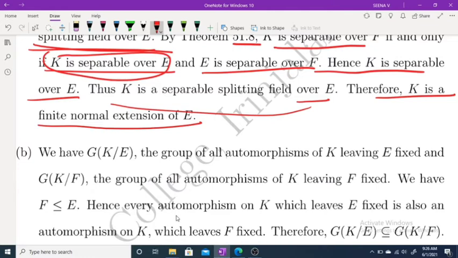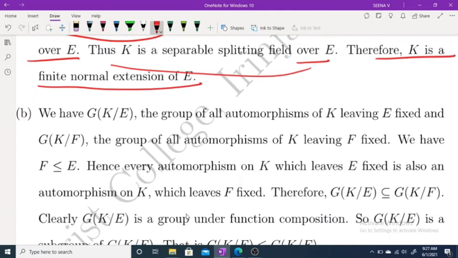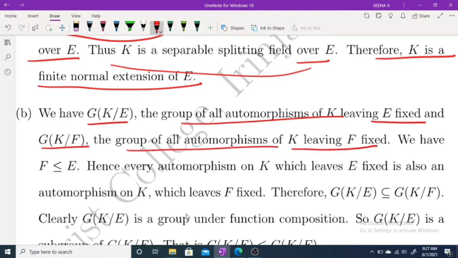Now we have to prove G of K over E is a subgroup of G of K over F. What is G of K over E? The group of all automorphisms of K leaving E fixed. And G of K over F is the group of all automorphisms of K leaving F fixed.